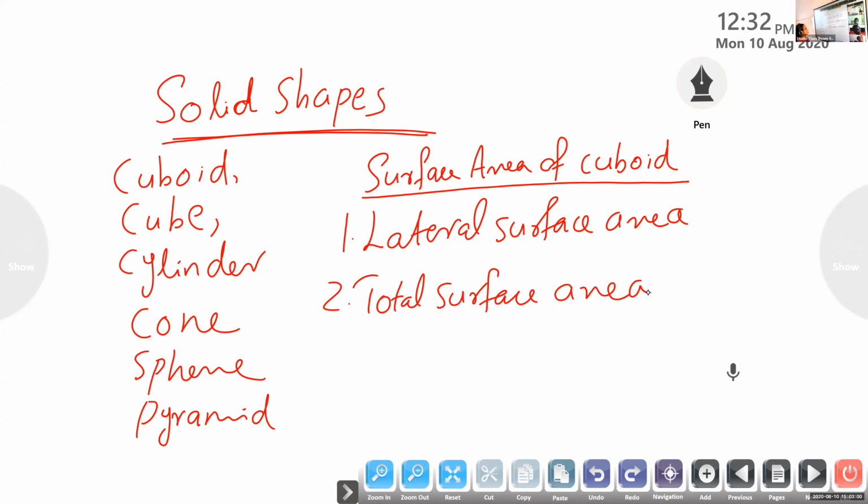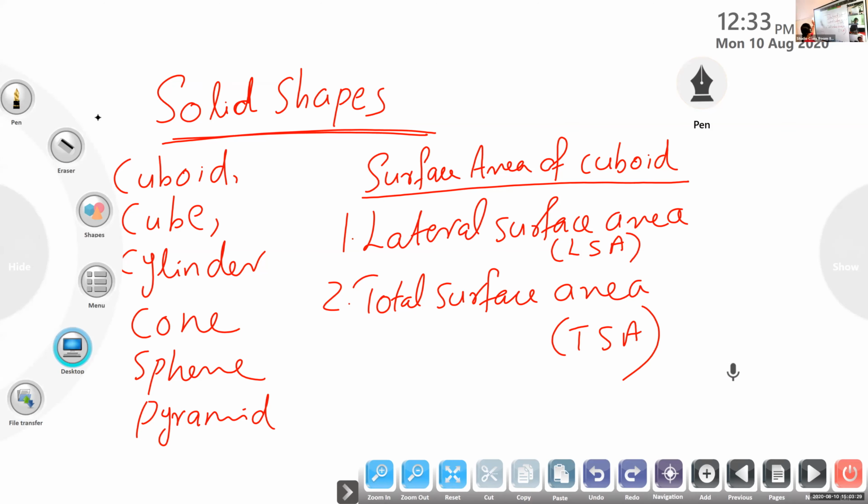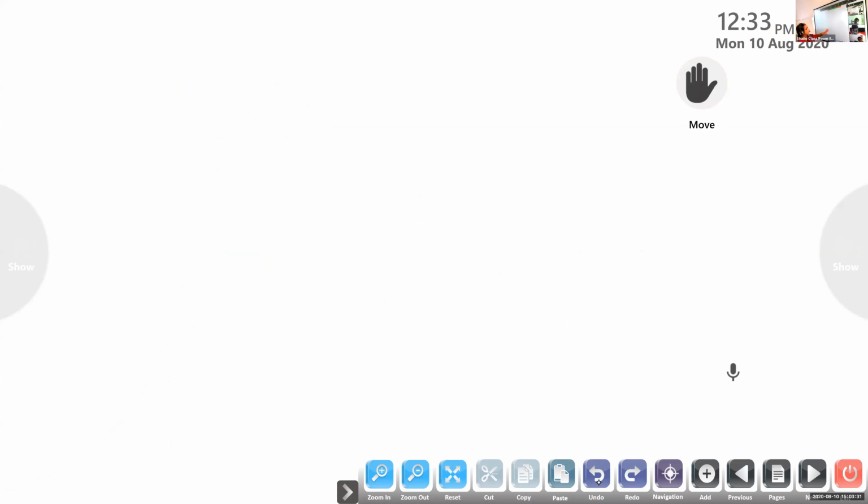Lateral surface area we usually denote as LSA. Total surface area we denote as TSA. LSA is lateral surface area. TSA is total surface area. Total surface area means the whole area, and the sides we call lateral surface area. Now we are going to find the formulas for lateral surface area and total surface area.